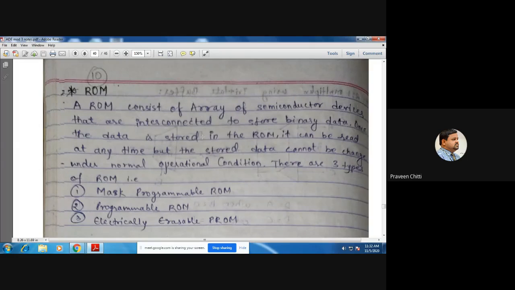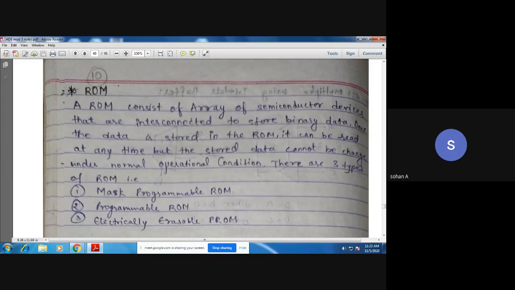If you already studied, it is just a repetition for you. What do you mean by a ROM? ROM stands for read-only memory. So what exactly do you mean by read-only memory? What does it consist of? The answer is there on the screen, though it is a scanned one. Can you read that? A ROM consists of an array of semiconductor devices that are interconnected to store binary data.